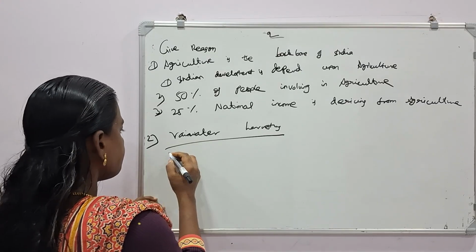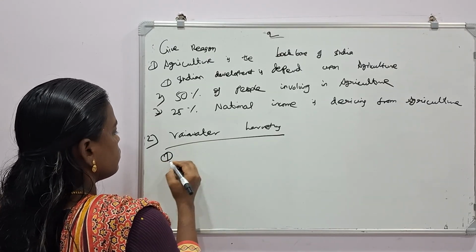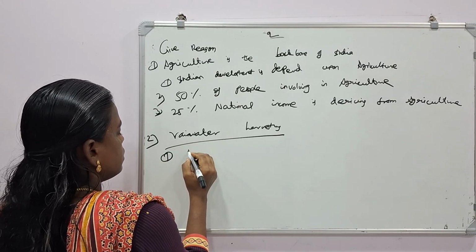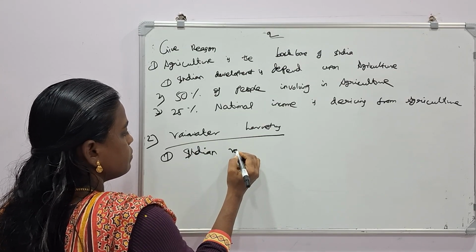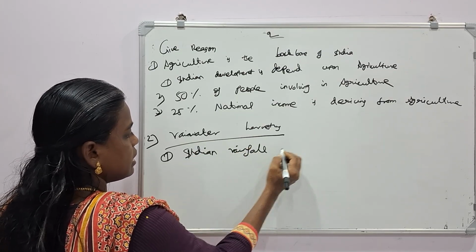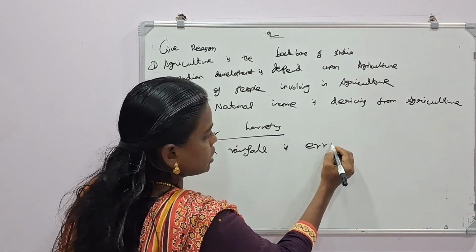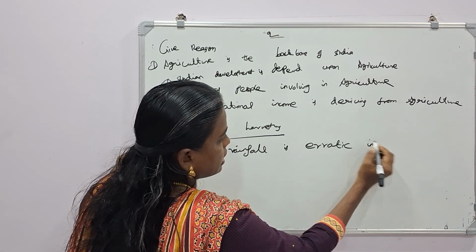First one, Indian rainfall is erratic in nature.